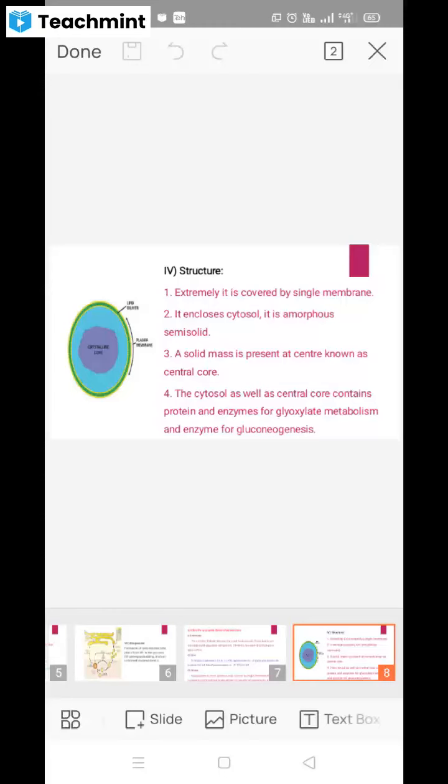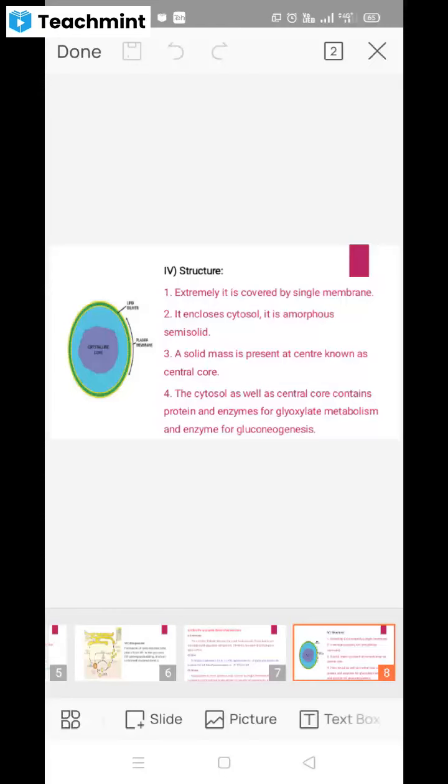So in the structure you have to write about the following. Externally it is covered by a single membrane. The single membrane encloses the cytosol. Cytosol is nothing but an amorphous semi-solid fluid. At the center there is a solid mass called the central core, and in the cytosol and central core some proteins and enzymes are present.